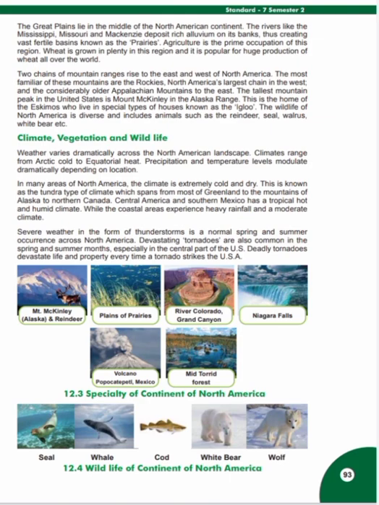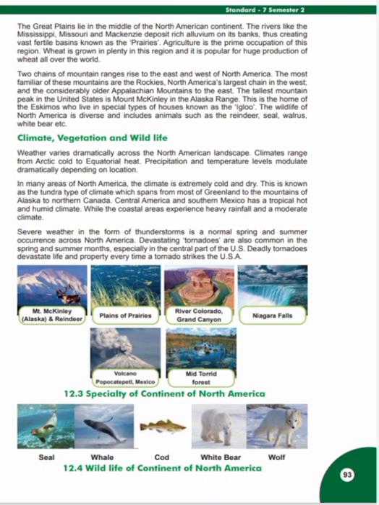Climate, vegetation, and wildlife. Weather varies dramatically across the North American landscape. Climates range from Arctic cold to equatorial heat. Precipitation and temperature levels modulate dramatically depending on location. In many areas of North America, the climate is extremely cold and dry. This is known as the tundra type of climate, which spans from most of Greenland to the mountains of Alaska to North Canada. Central America and southern Mexico has a tropical hot and humid climate, while the coastal areas experience heavy rainfall and a moderate climate.